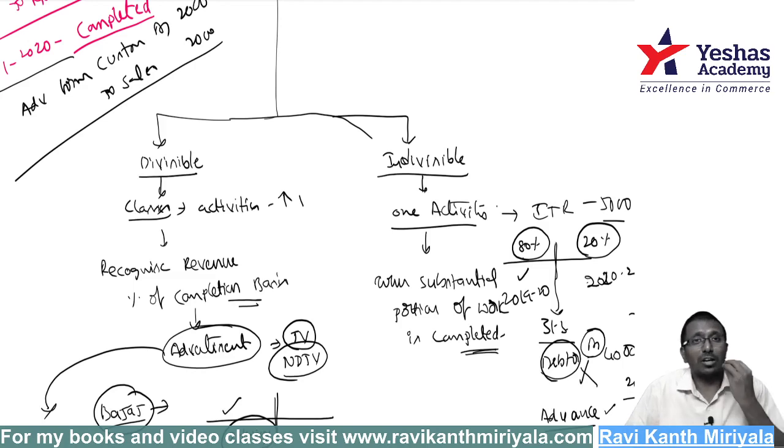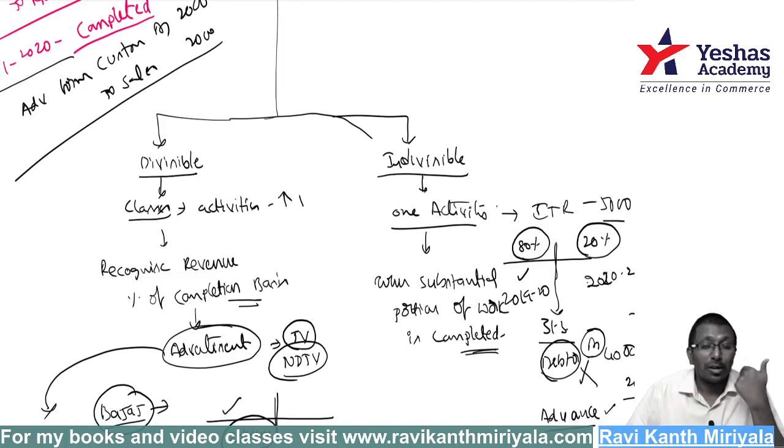Before you say account debtor account debit to sales, do you have right to collect? Can I ask him? Is he liable to pay me money? And do I have right to receive? Does he have the obligation to pay me? Yes, sir, he has to pay me. That means then it must be divisible.